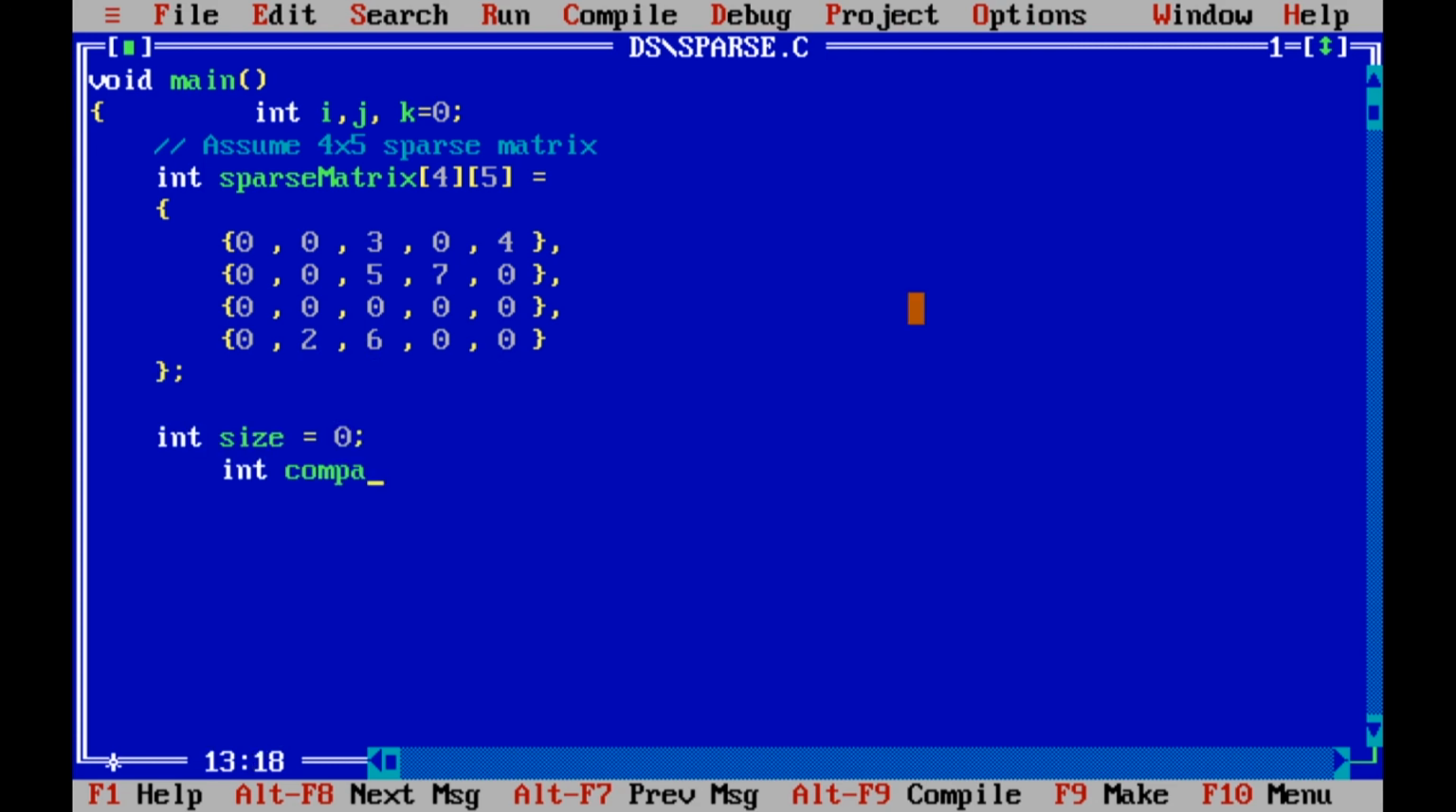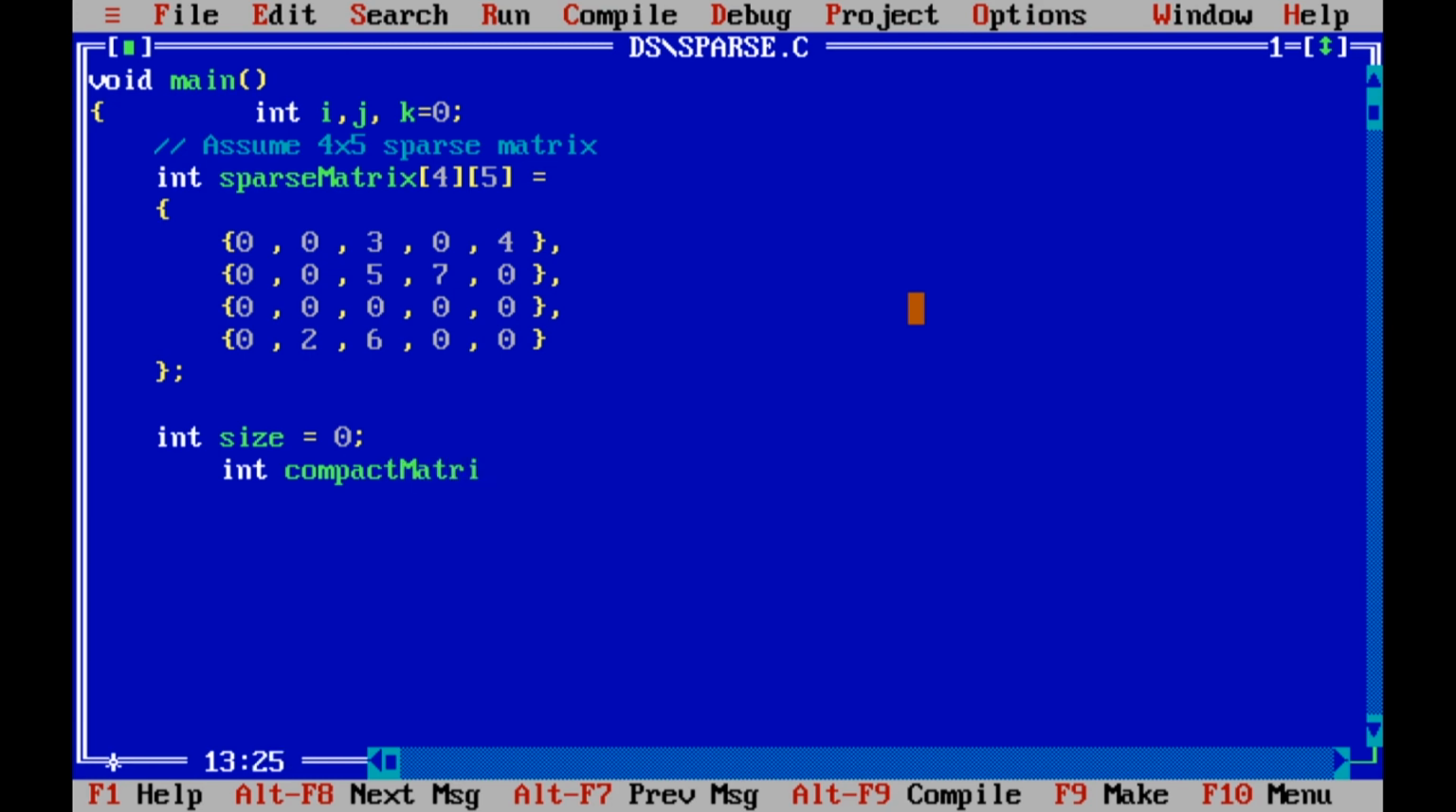Now here we need to identify the total number of non-zero elements in the matrix. These are 3, 4, 5, 7, 2, 6, so that is 6 elements. So in size we want that 6. How can that be done? That is what we are going to see now.